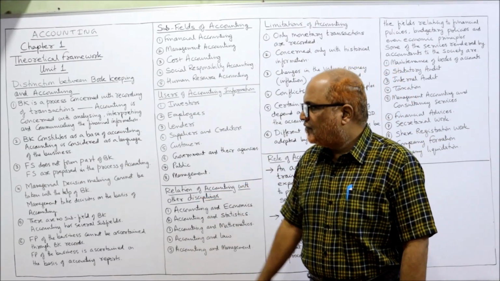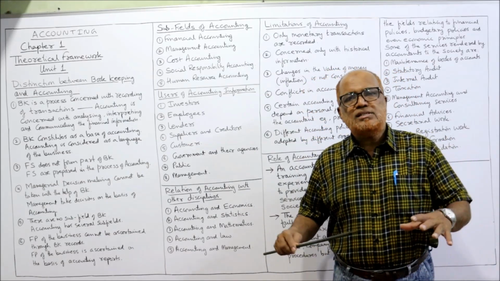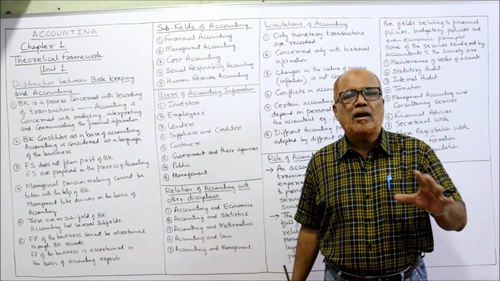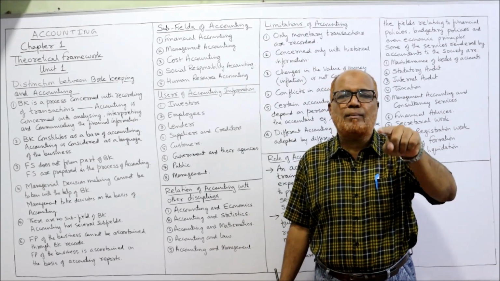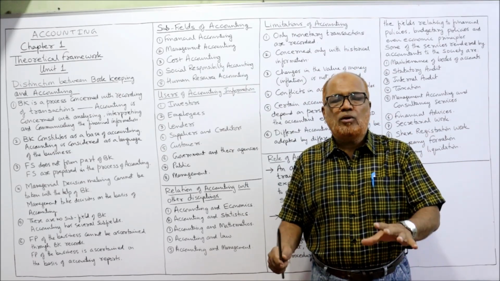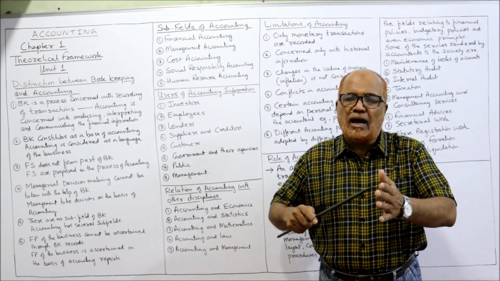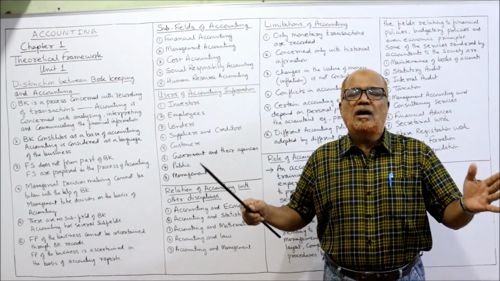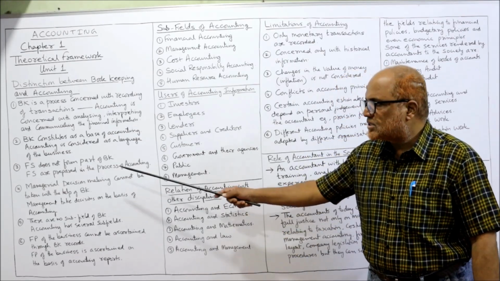Now, financial statements do not form part of bookkeeping. The financial statements which are prepared will not come from bookkeeping. The financial statements will come from accounting. So bookkeeping is only the base of accounting. After bookkeeping, the accounting will start. And from accounting, we can be able to prepare the financial statements.